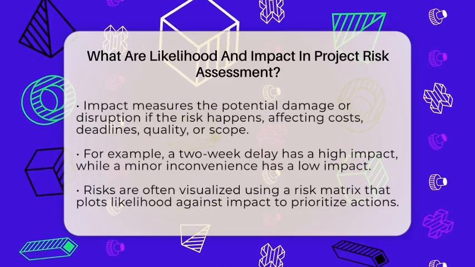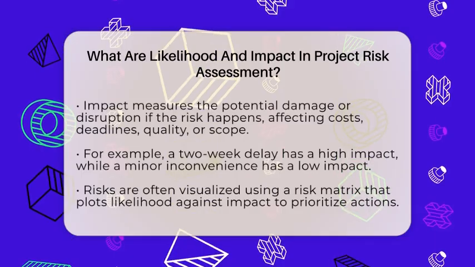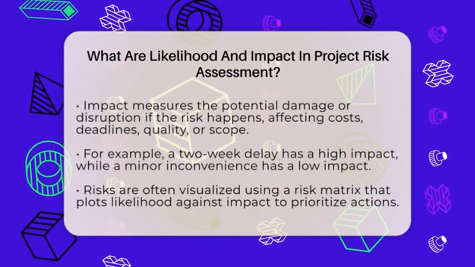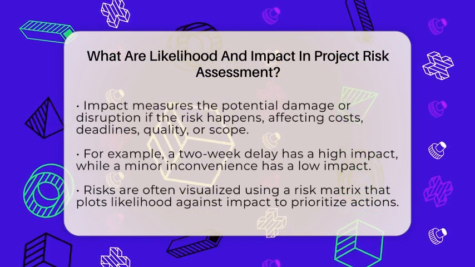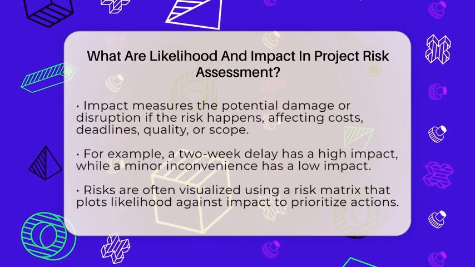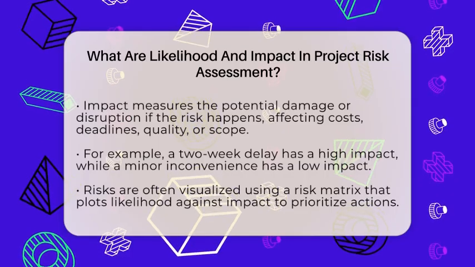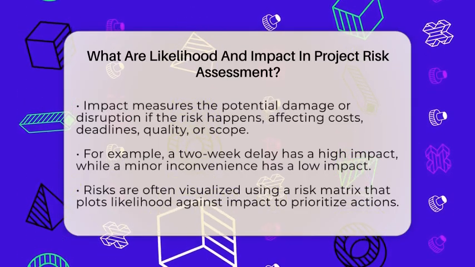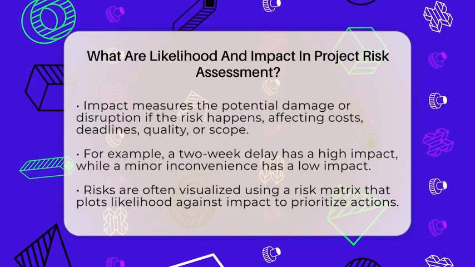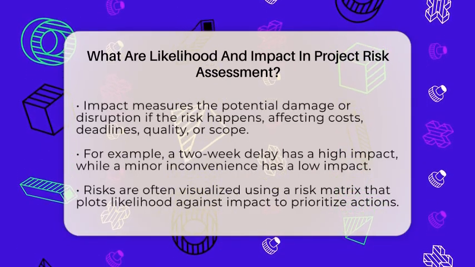Impact measures what happens if the risk actually occurs. It looks at how much damage or disruption it could cause. For instance, if a delay in delivery pushes back the entire project schedule by 2 weeks, the impact on the timeline is high. If it only causes a minor inconvenience, then the impact is low. Impact can affect costs, deadlines, quality, or scope.